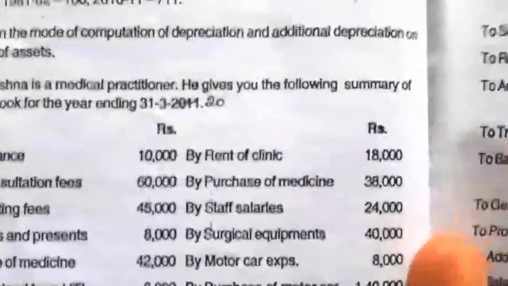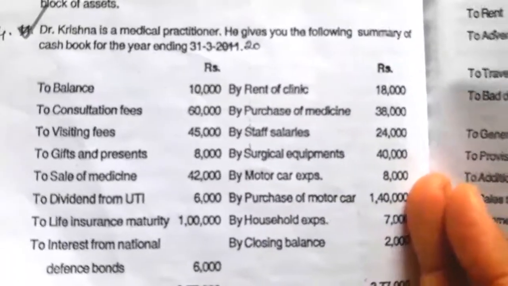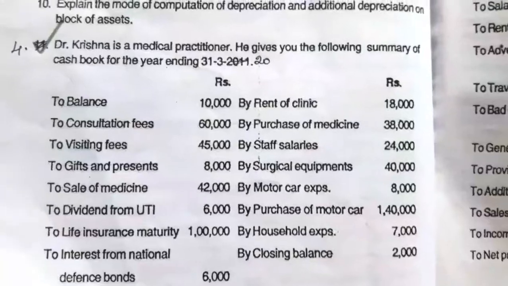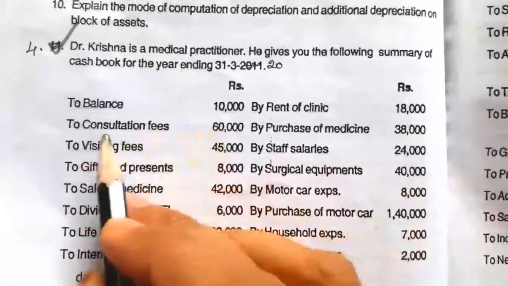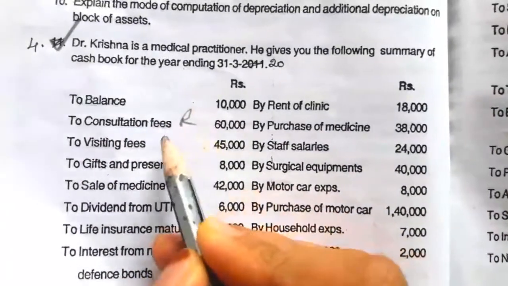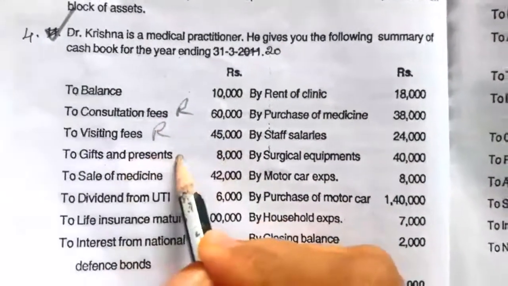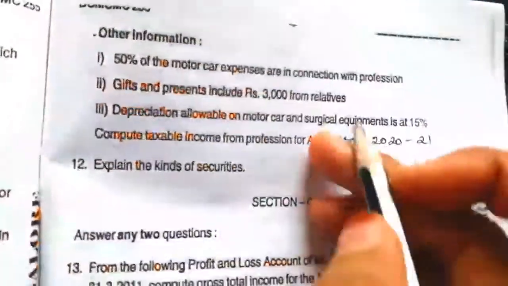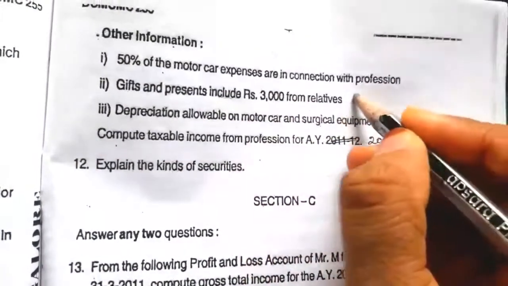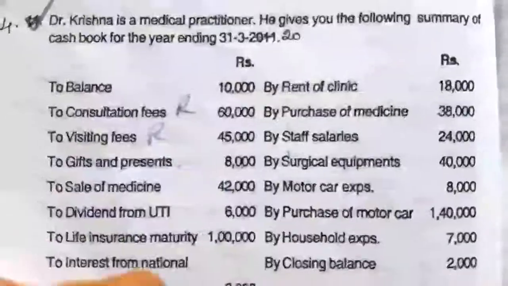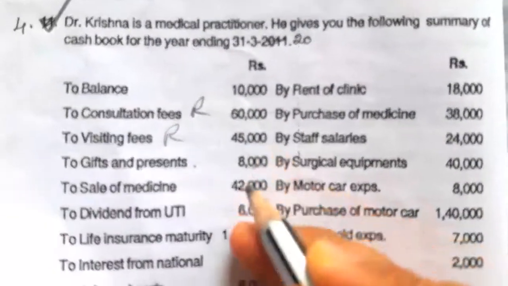Similar illustration, so I'll explain again. With this information we have to compute the taxable professional income of Dr. Krishna for the assessment year 2020-21. First we have to see the professional receipts. Consultation fees is a professional receipt, visiting fees is a professional receipt, and gift and presents 8,000 is given. Relating to gift and presents, they have given additional information: gift and presents includes 3,000 from a relative. So only 3,000 is taken as a professional receipt and the remaining value is not taken as a receipt. So only 3,000 we have to add under professional receipt.